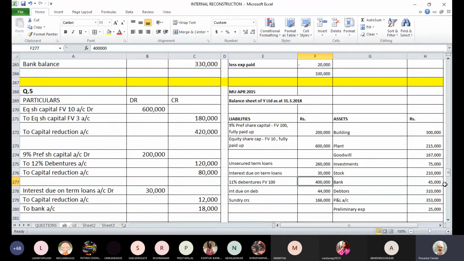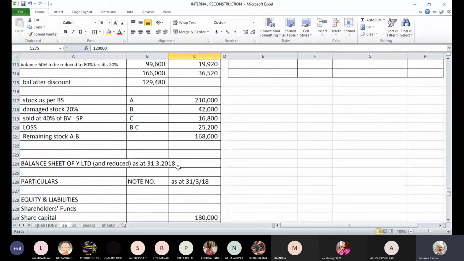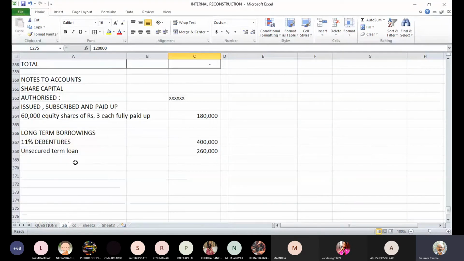Now, in addition to that, we have allotted debentures to preference shareholders, and these are 12% debentures. This is the addition to your long-term borrowing because these were not there earlier. Now, through the reconstruction, we have issued these 12% debentures. So this will also come as part of your long-term liabilities.